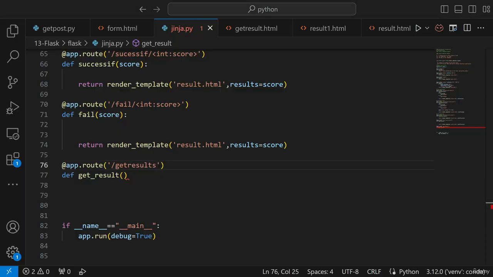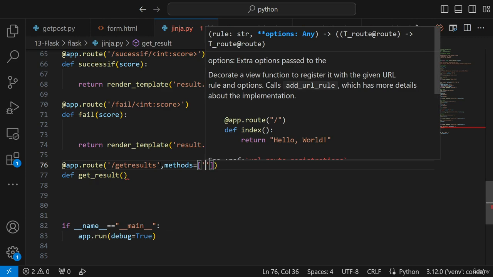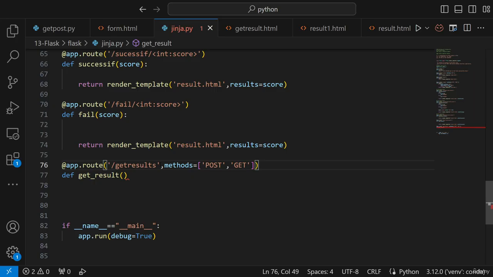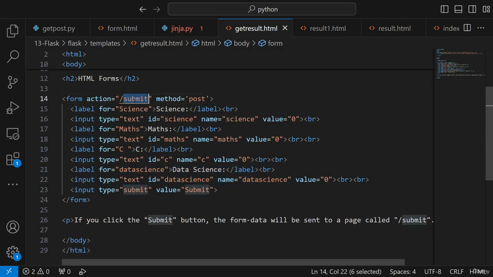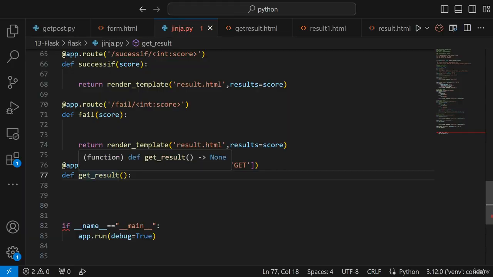Here, first, we know that we are going to execute this. So I'm going to use one of the parameters, which is called methods, equal to GET and POST. So here I'm just going to write POST and GET. It can also be a GET method. Now, here I have basically written /get_result. In my HTML, let me write /get_result. I'm just going to call this, and this in turn is going to call this particular page.